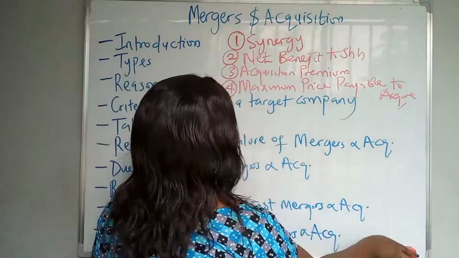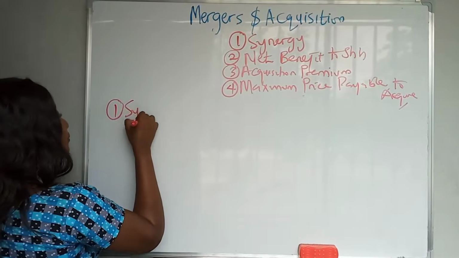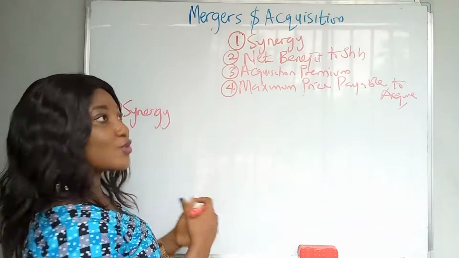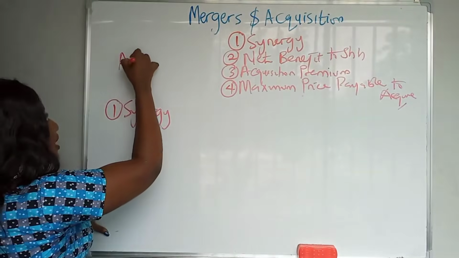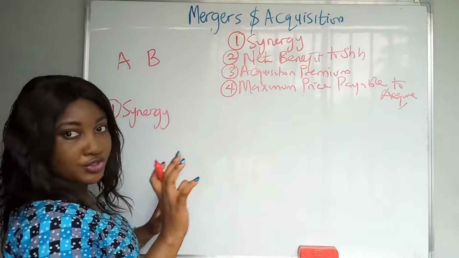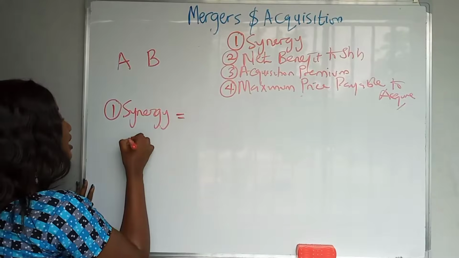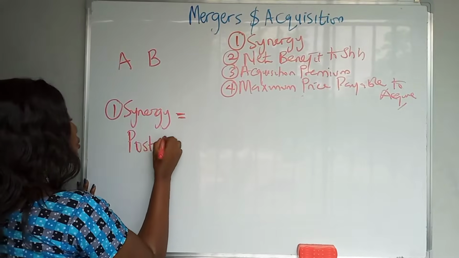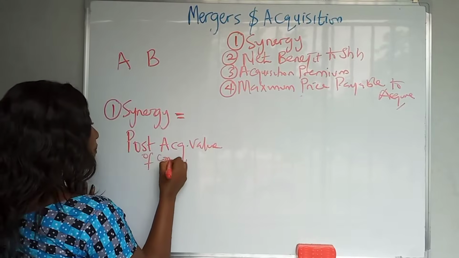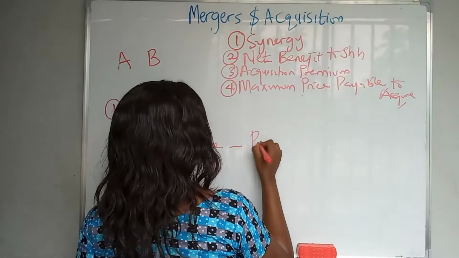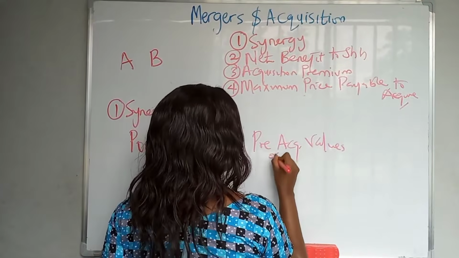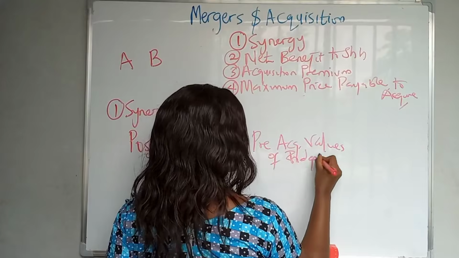Let me clean off the board. So what's the formula for synergy? Synergy means the gain on acquisition, okay? That is, as we combine now, what is the gain? If company A acquires company B, for example, what's the benefit on that acquisition? That's what it means. So the formula for calculating that is the post-acquisition value of combined company minus pre-acquisition values of independent company.